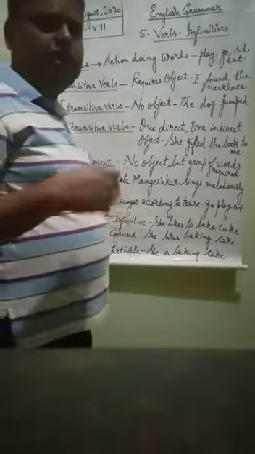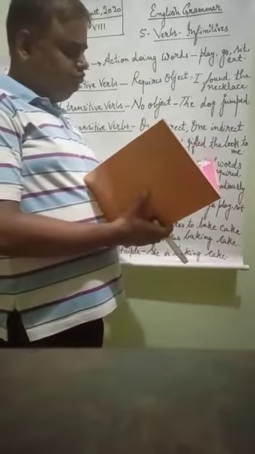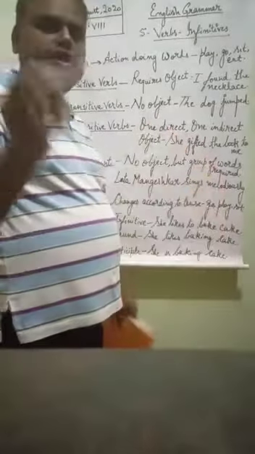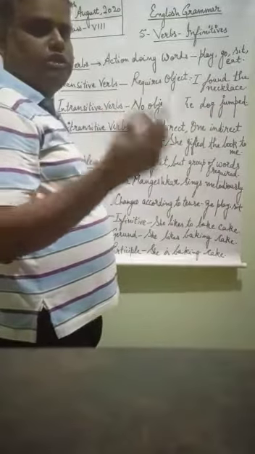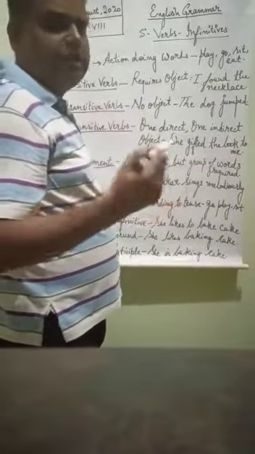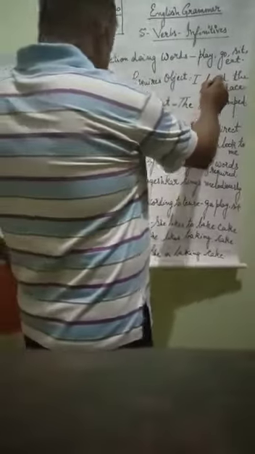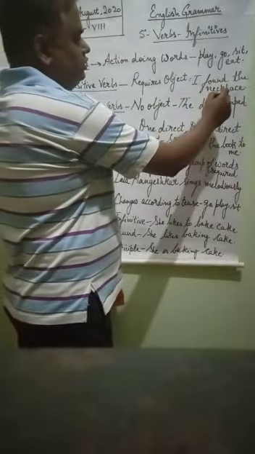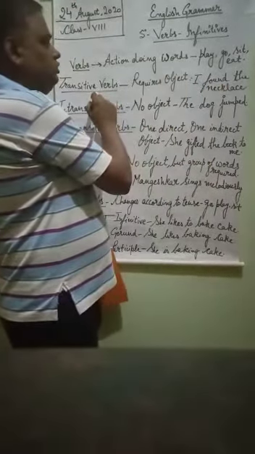A transitive verb requires an object. You all know what an object is. Object means anything which is directly related to the verb. Suppose I found the necklace. Here the action is find, and the past tense of find is found. Now anything related to found? What did I find? If I ask the question by adding what to the verb and I get an answer, that is the object. What did I find? Necklace. So the answer coming is necklace, and this is the object. That is why it is a transitive verb.